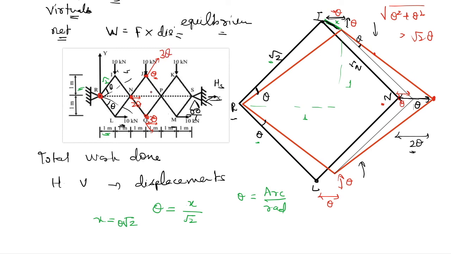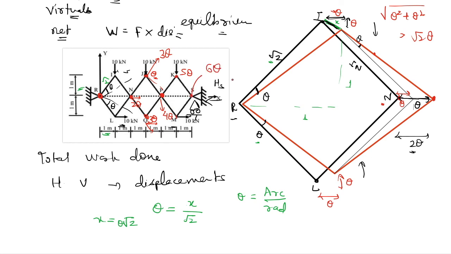Then we come to P. For P it will be one more addition, that is 4 theta, that is 3 theta for the previous part and theta of its actual rotation. Then the next one will be 5 theta, and for point S the movement will be 6 theta.